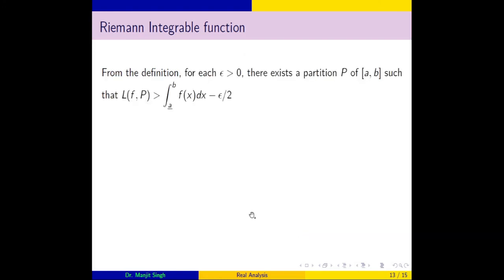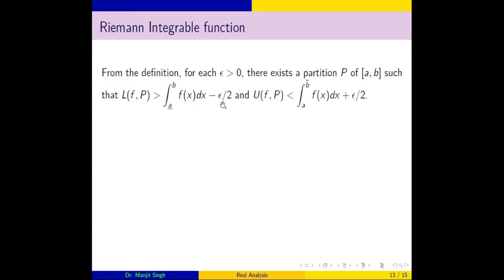Riemann integrable function, from the definition, for each epsilon greater than 0 there exists a partition P of [a, b] such that, because this is the least upper bound of all lower sums. If you take something out of this least upper bound, then by definition of least upper bound there must exist a partition P whose lower sum will exceed that.